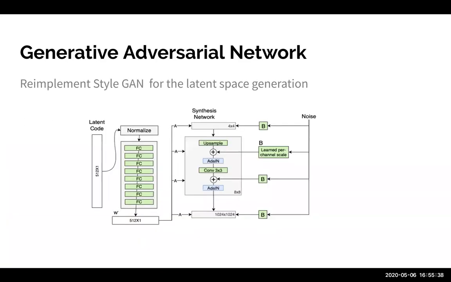The generative adversarial network that we have used over here is the StyleGAN. This is quite interesting because this uses noise at every layer. This uses latent code at the beginning, which converges and forms a W vector. This W vector is used to define the variance and mean for the upsampled images using the AdaIN algorithm. There is also noise being injected into every layer.